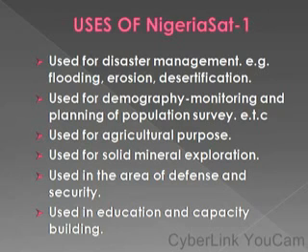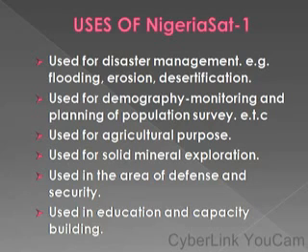So we have uses of Nigerian Sat-1. What are the major uses of Nigerian Sat-1? Because we said it's majorly designed to monitor disaster. So the first use is disaster management, e.g. in monitoring flooding, erosion and desertification, particularly in the northern part of Nigeria.